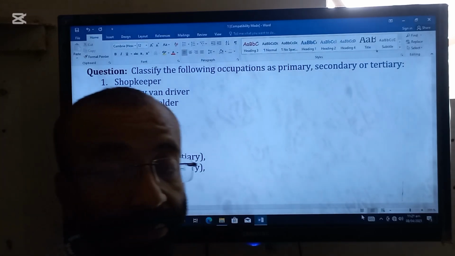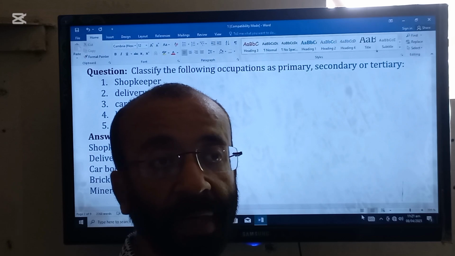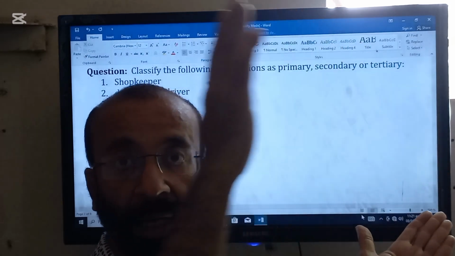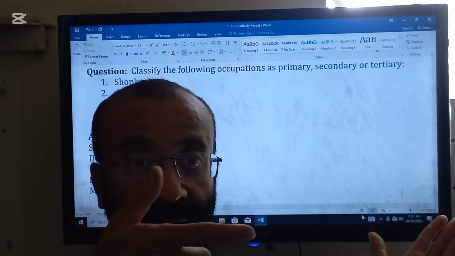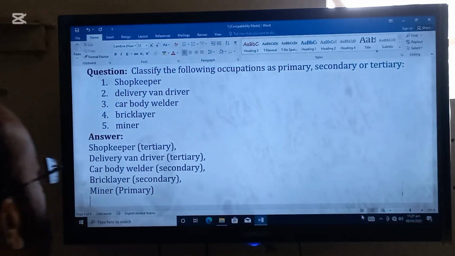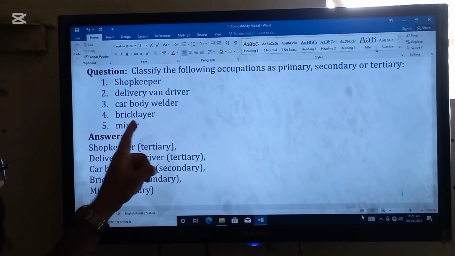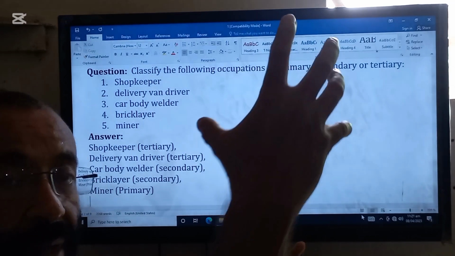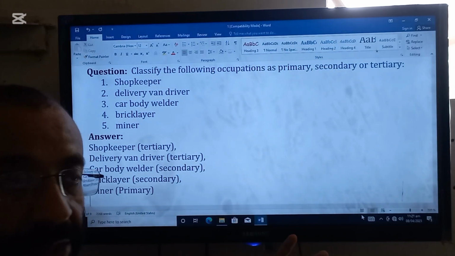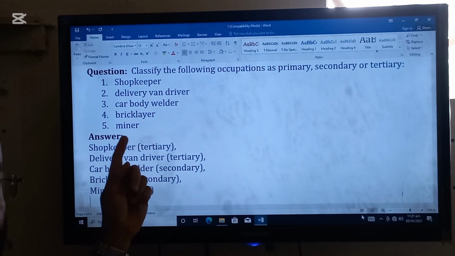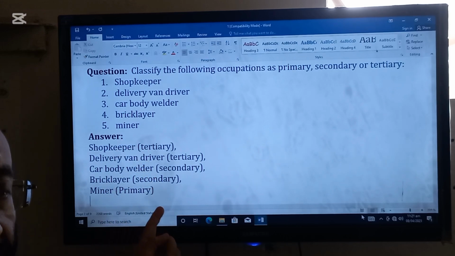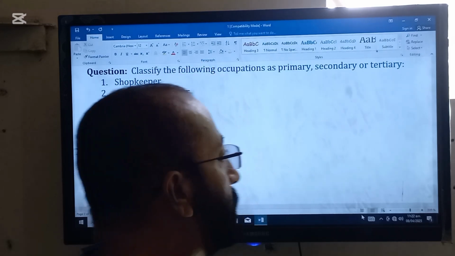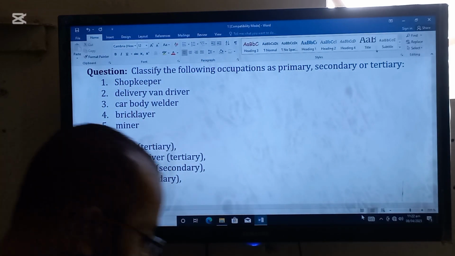Car body welder is a secondary sector worker because a welder transforms raw material into finished or semi-finished goods by welding. Bricklayer is also secondary because he uses raw material to make finished or semi-finished goods. And the miner is a primary sector worker because he is extracting something from the earth.